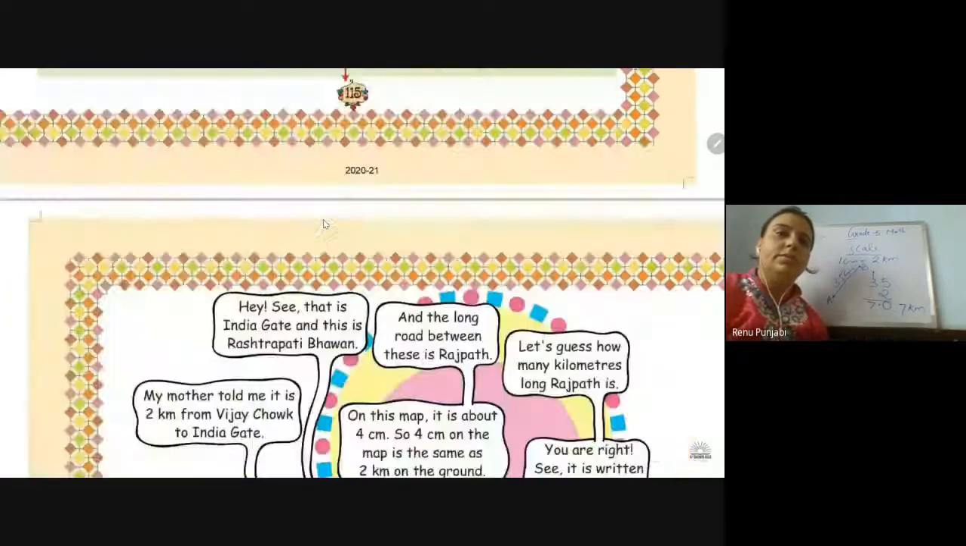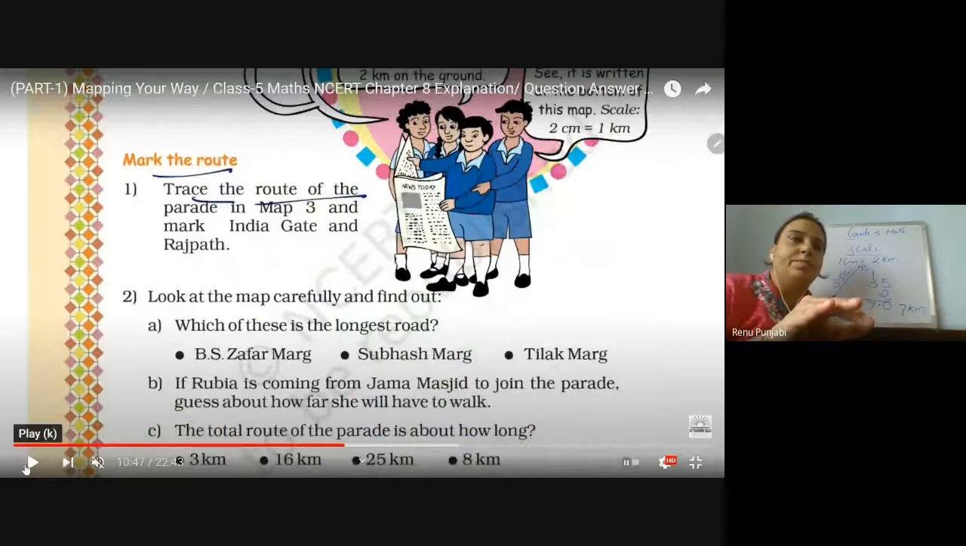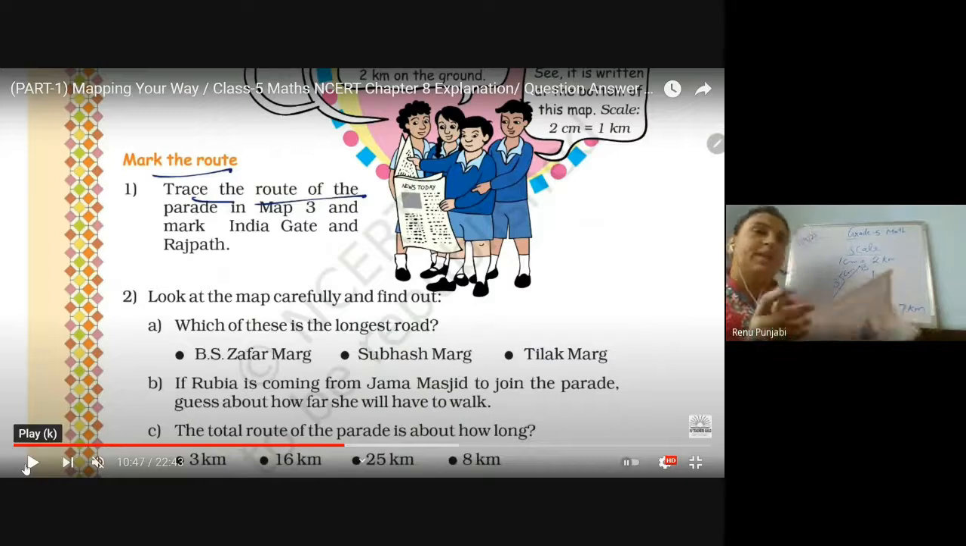Now come down. Here are some questions which we have to discuss. Trace the route of the parade in the map 3 and mark India Gate and Rajpath. So that we have already traced, जो मैंने अभी आपको बताया, you also have to trace in your map. And then mark where is the India Gate and the Rajpath.